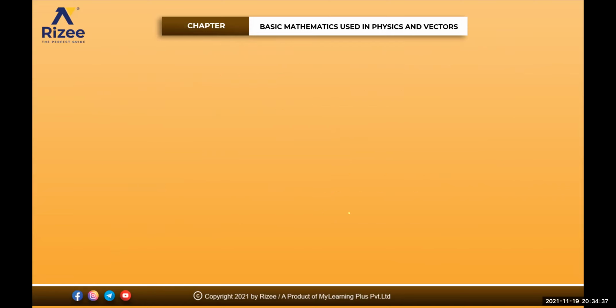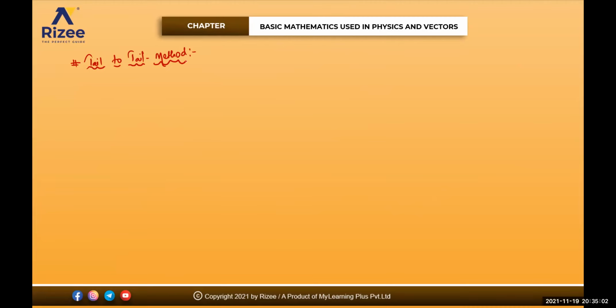Chalo. I'll tell you one more method now. That is your tail to tail method. Tail to tail method is also called as your parallelogram law of addition beta.